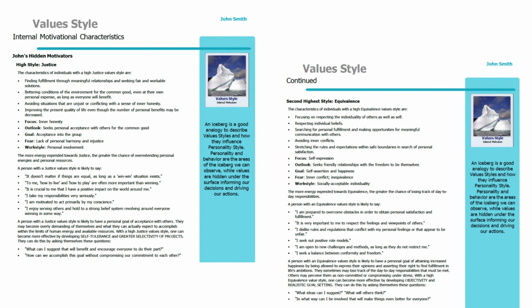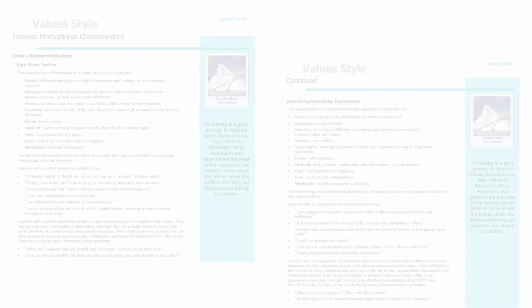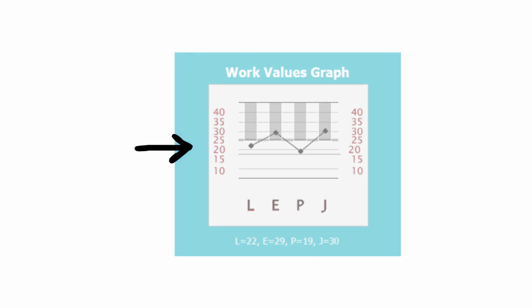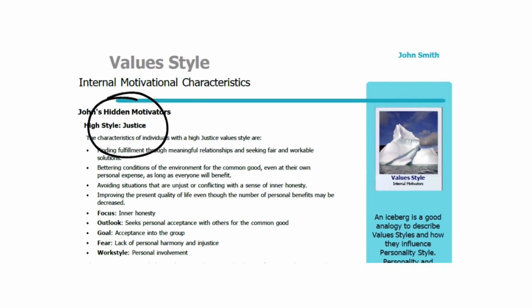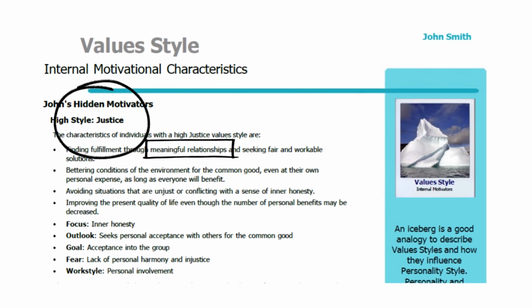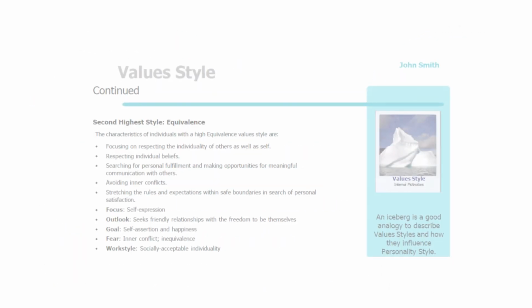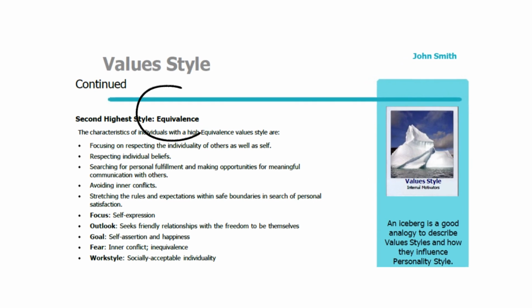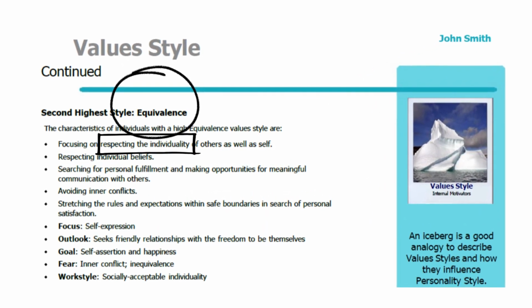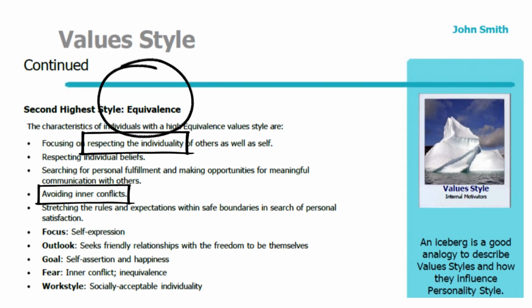Pages 18 and 19 describe the characteristics of your 2 highest scores on the values assessment graph, shown on page 21. Sample member John is shown to highly value justice, characterized by meaningful relationships and a concern for the common good. His next highest value is equivalence, showing that he values and respects each person's opinion and avoids internal conflicts by not taking sides.